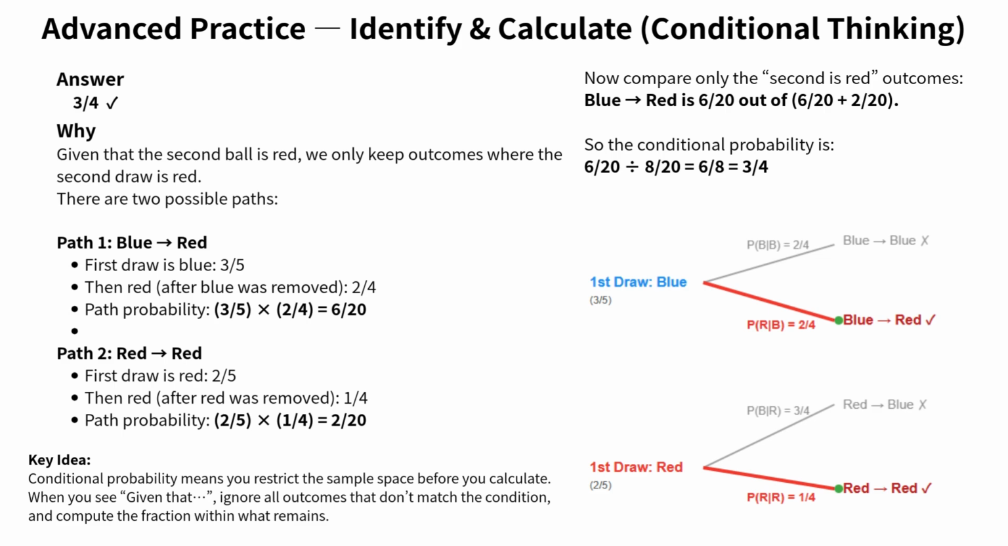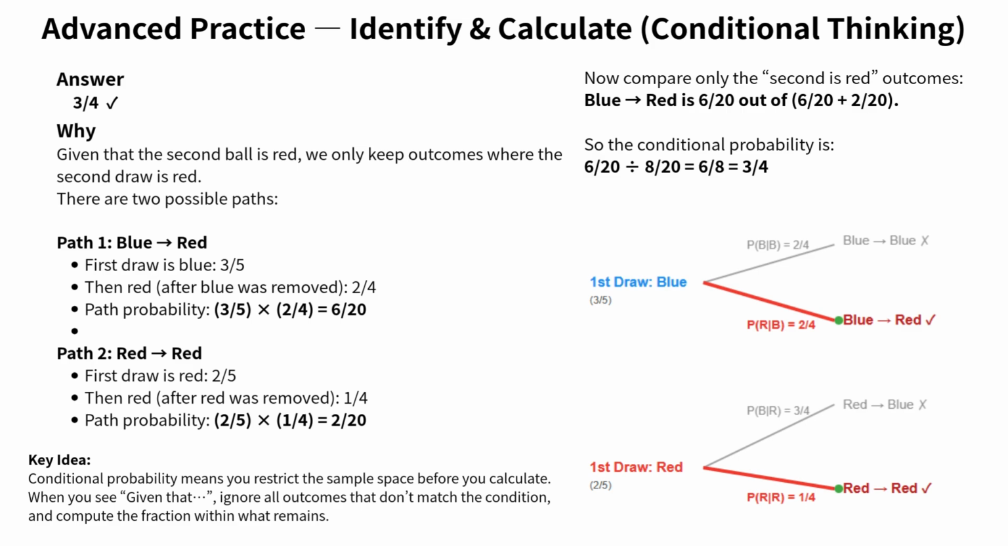This 2/4 is the crucial part where many students make mistakes, so let's say it clearly. We are drawing without replacement, meaning we do not put the ball back. So after drawing 1 blue ball first, the bag now has 4 balls left. And the number of red balls is still 2. So the probability that the second ball is red, given we already drew blue first, is 2 out of 4, which is 2/4. Now multiply along the path. Path probability. 3/5 times 2/4 equals 6/20. So the probability of the sequence blue then red is 6/20.